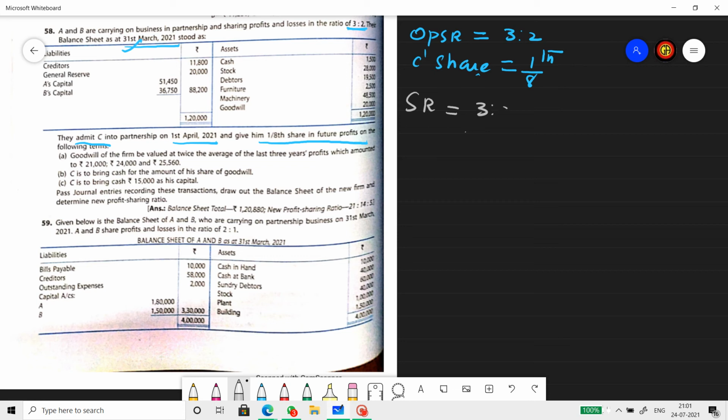The same, 3:2. So the first calculation is over. First working note is over. Second working note.